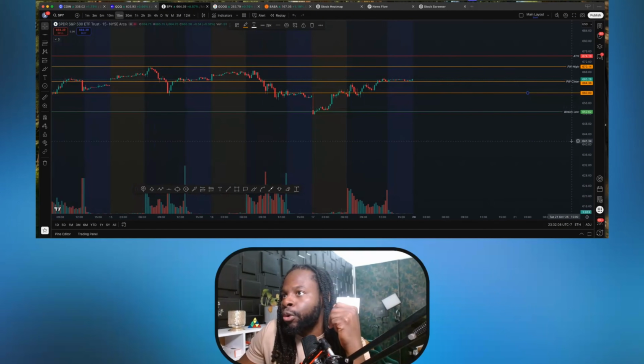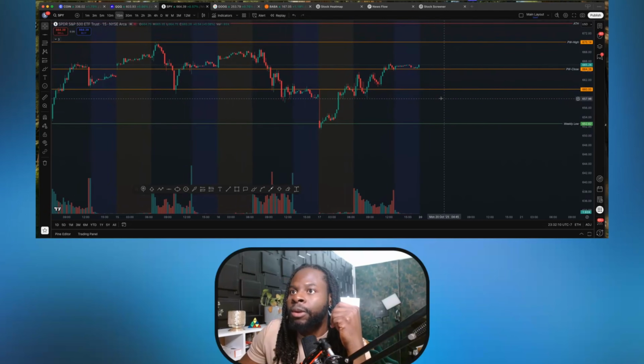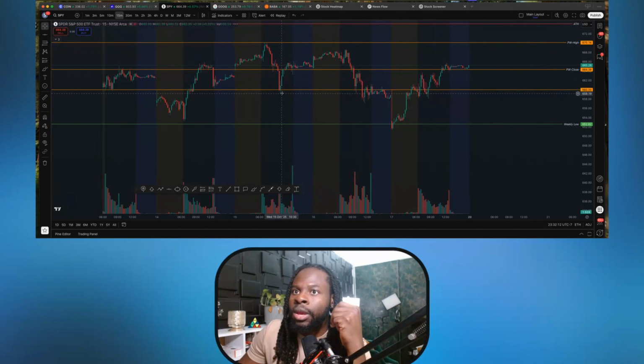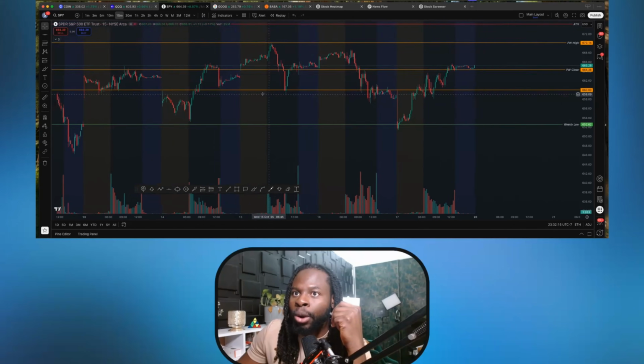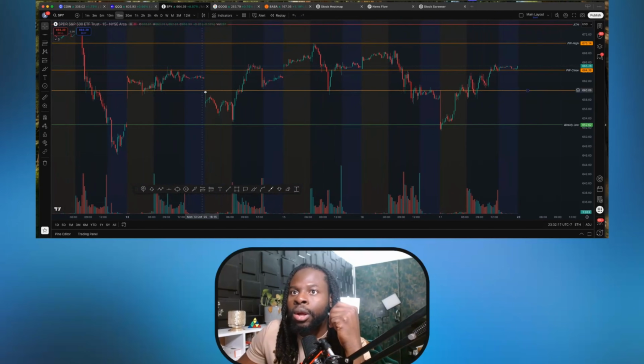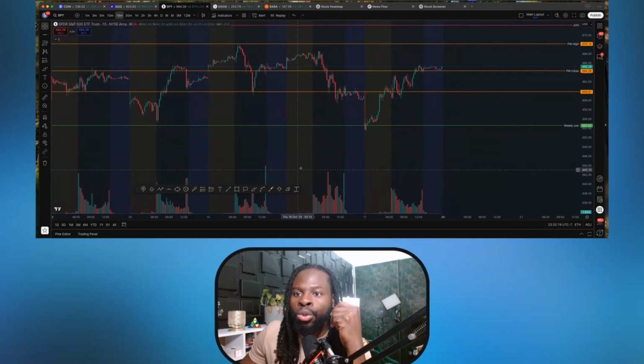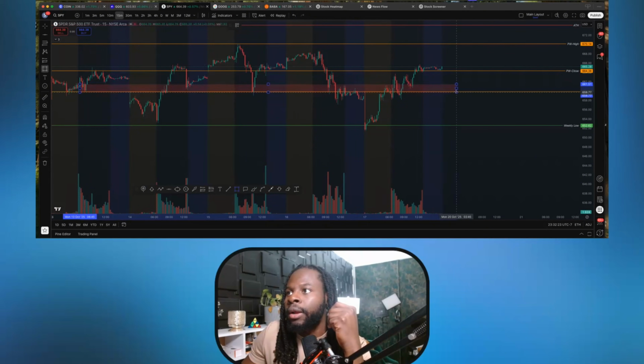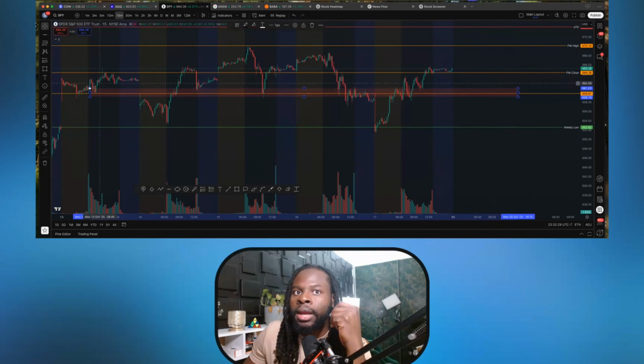Again, on the 15-minute time frame, the 666 is a key level right here where we had the bounce. You can see that there's a nice support at this level. So if you want to have a support zone at that level, that's exactly how it's going to look.